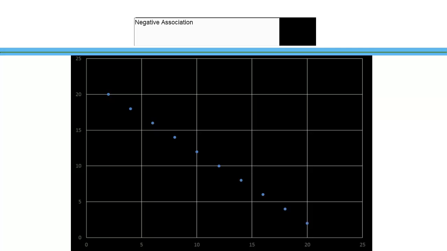And here we're showing an example of a negative association. So again, one variable is plotted along the x-axis, the other along the y, and we could see that as one variable increases, the other decreases, which would be a negative association. So we're saying that there's a relationship between these variables, and as one increases, the other decreases.